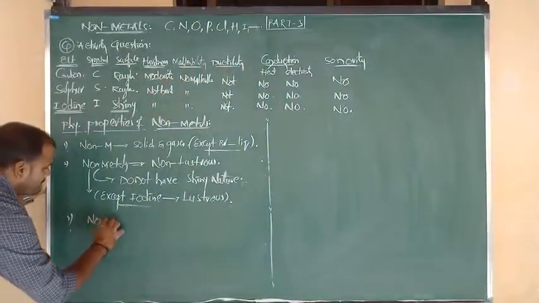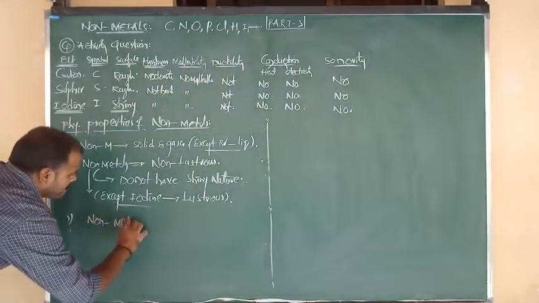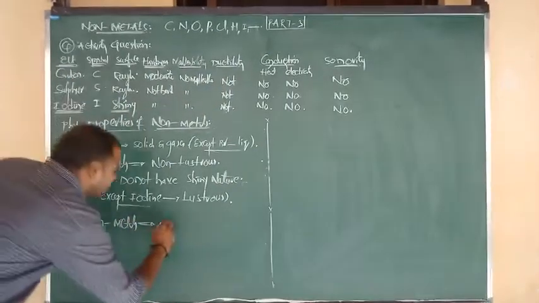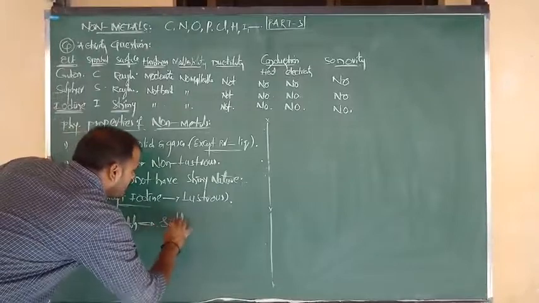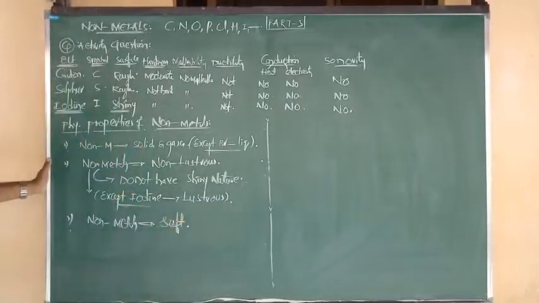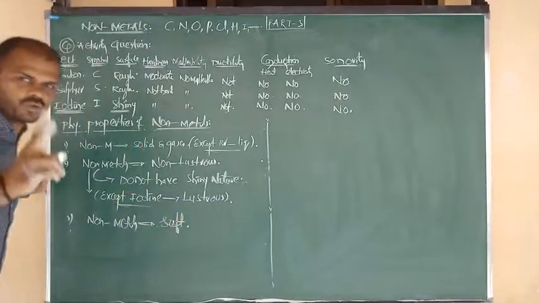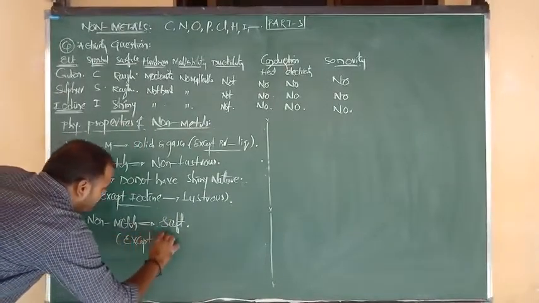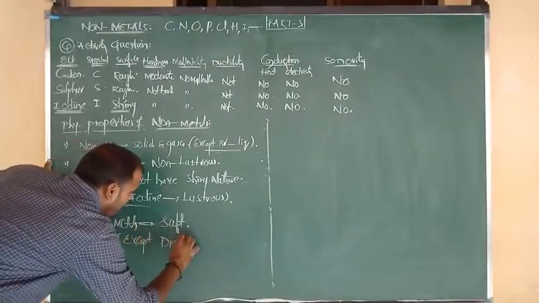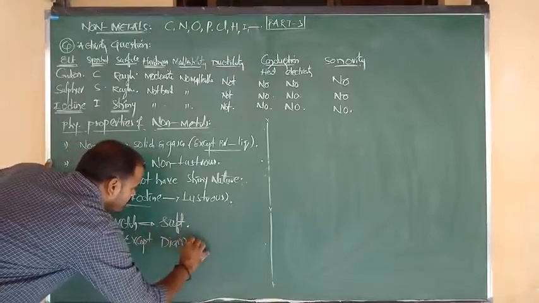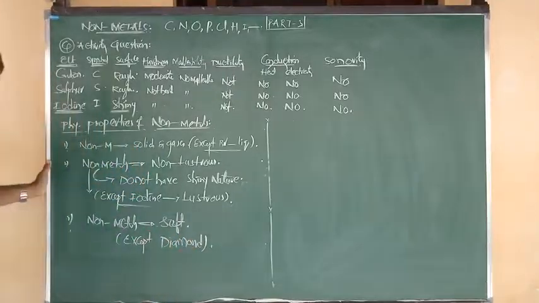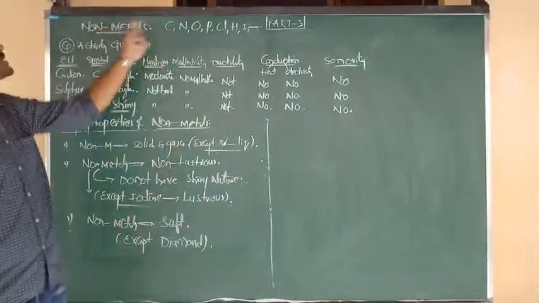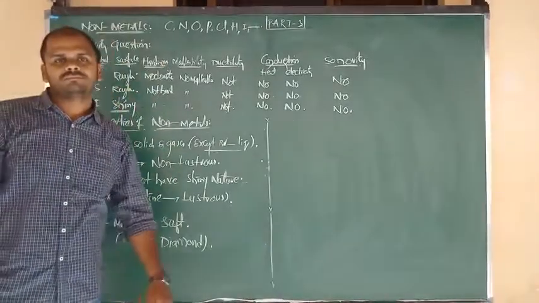Generally non-metals are soft. Again the same thing, except one and only example. That is nothing but diamond. So try to remember that diamond is not a metal. Diamond is a non-metal because it is made of carbon. Carbon is the best example of a non-metal.